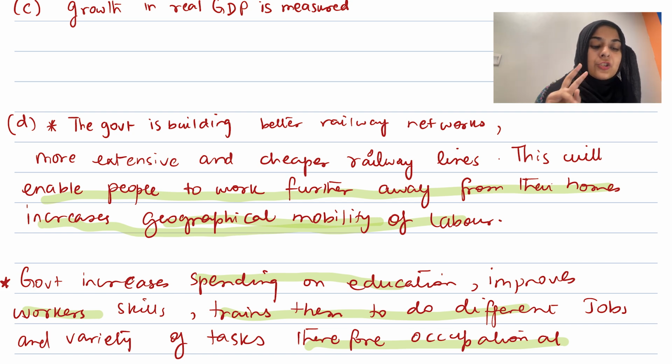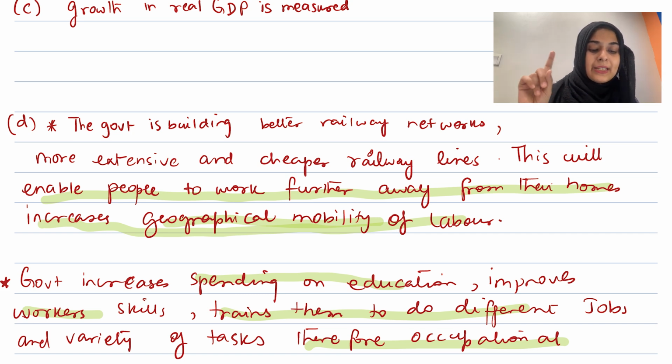Then geographical mobility is my ability to move from one area to another, one region to another, to pursue a job. So let's say I'm employed somewhere and then I'm asked to move to some other city to continue my job. If I accept that job, then that means I am geographically mobile. If I don't accept that job, then that means I am geographically immobile. So here they're saying give 2 reasons. So we need to give 2 reasons, and then we need to explain them as well. So here we did highlight those reasons.